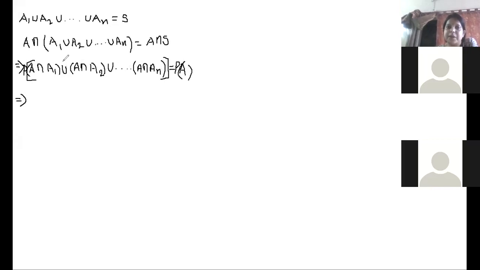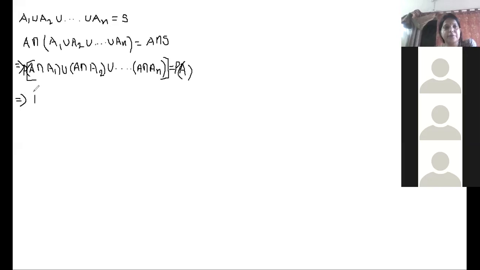Can you tell me if the events are mutually exclusive? Since the events A1, A2, AN are mutually exclusive, obviously these events A intersection A1, A intersection A2, A intersection AN will also be mutually exclusive.